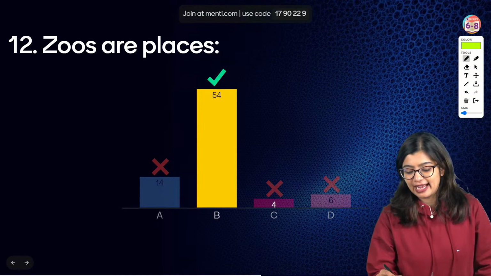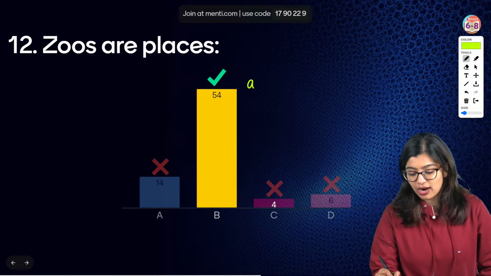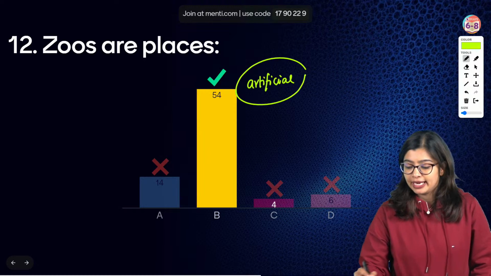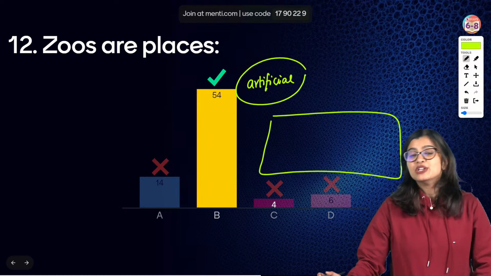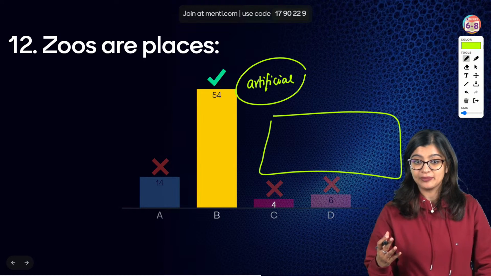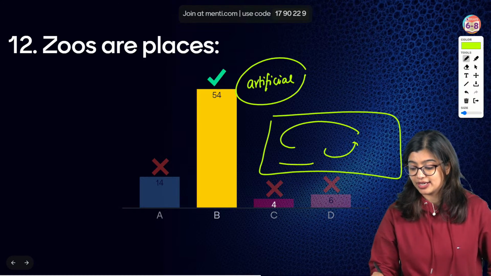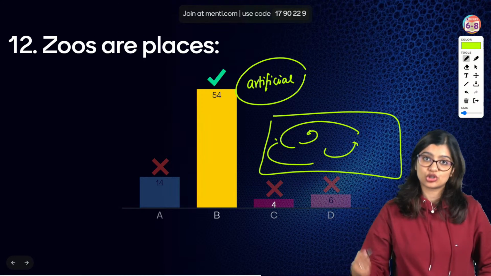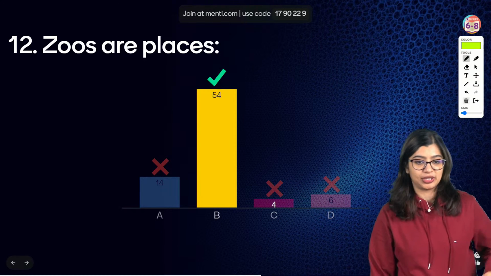See, let me tell you, whenever you have the term zoo, the word artificial is your key word, right? It is an artificial environment where you bring in the wild animals. So it is not technically a place which is preserved and protected in the natural habitat, but we see that this right here is an artificial enclosure that we build. That is why in this case the correct answer is option B.